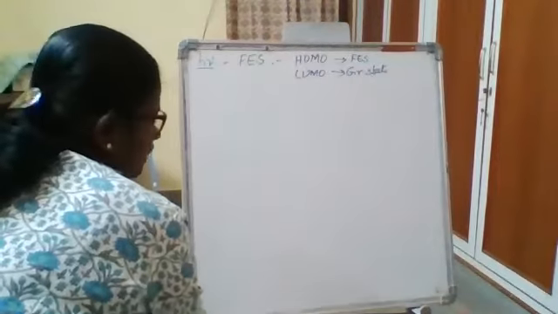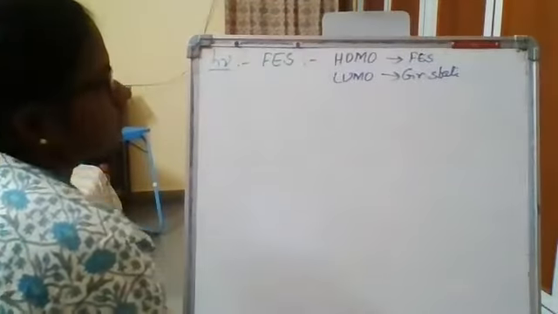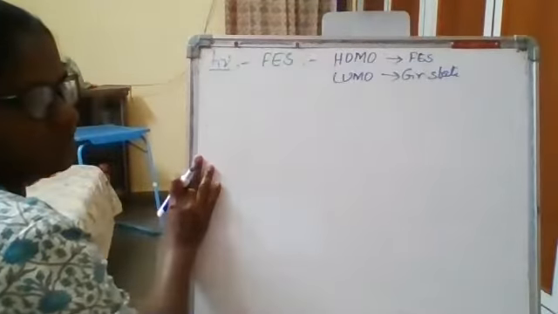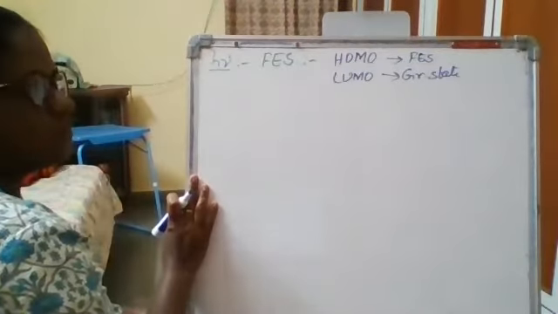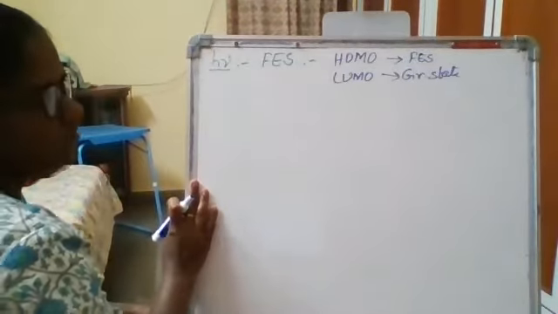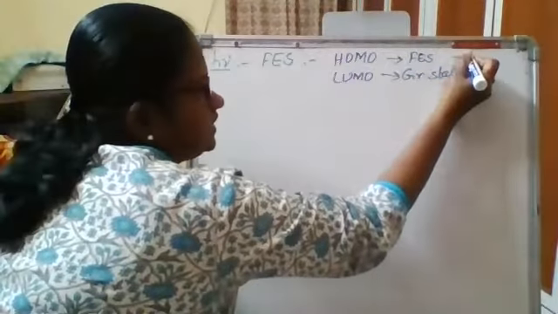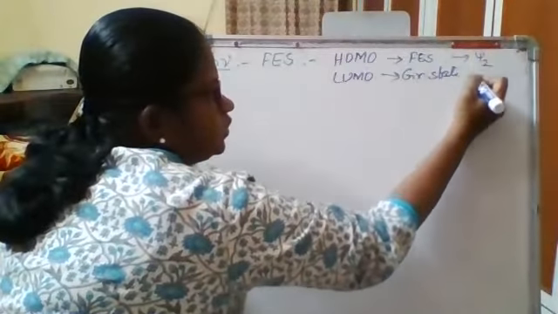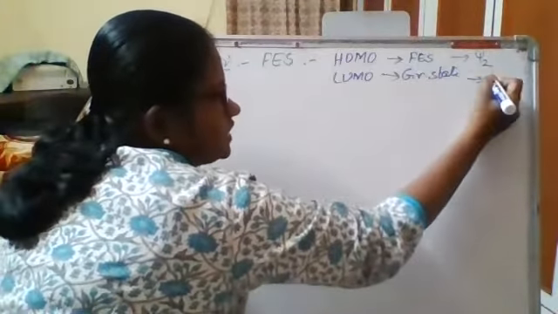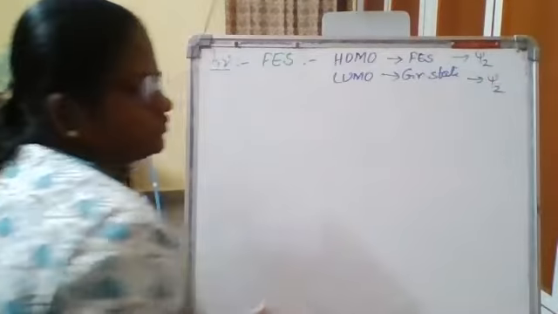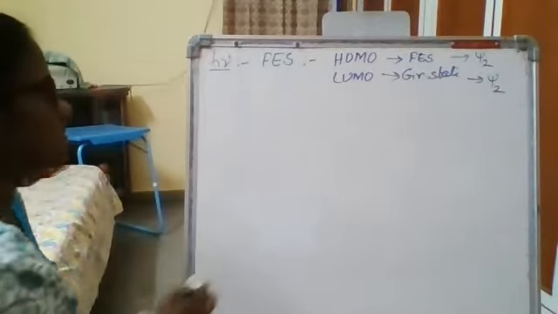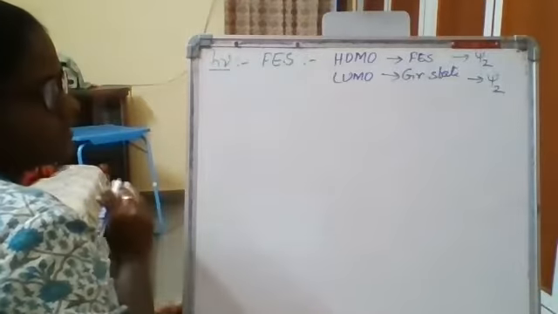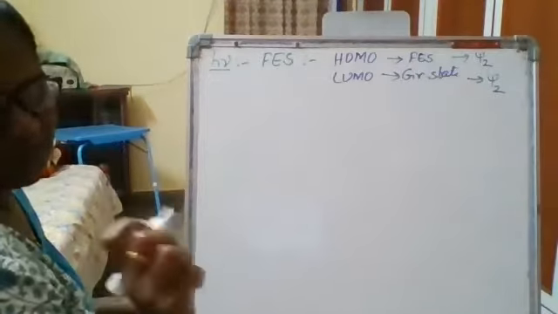Okay, so for the first reacting partner, if HOMO of the first excited state is nothing but your Psi2, what is the LUMO of the ground state? Again, Psi2. So both the reacting partners will be reacting from the Psi2 function. So since both of them are reacting with the Psi2 functions, I'm going to use the same color.